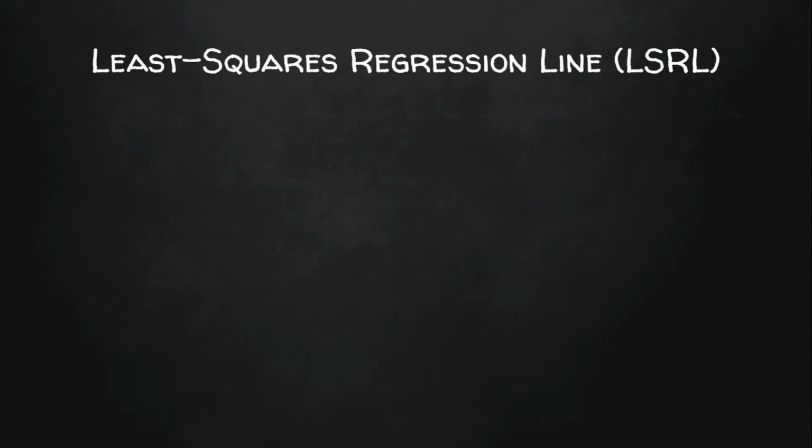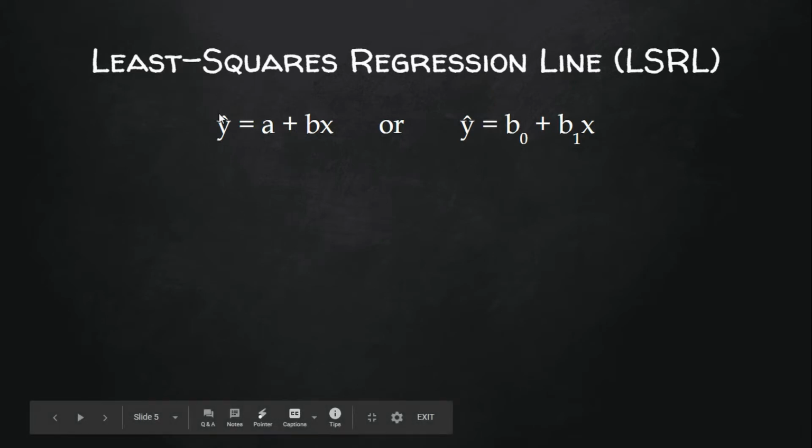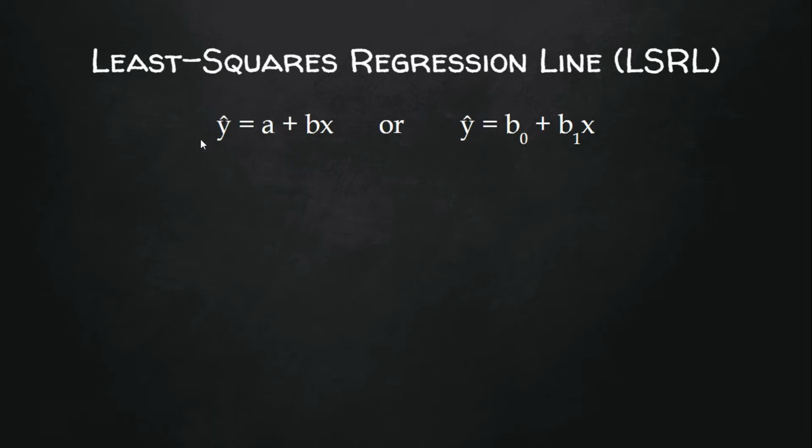This model is called a least squares regression line, or an LSRL. We'll talk later about why it has this name, but for now we're just going to look at the equation of the line. The equation of our line will look different than what you've seen in previous algebra classes. Here on the left we have a y hat, that's how you pronounce that, y hat equals a plus bx. The y has a hat on it because that y is a predicted value, not an actual value of the y variable or the response variable.